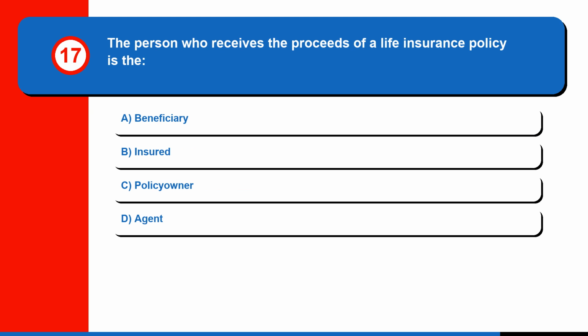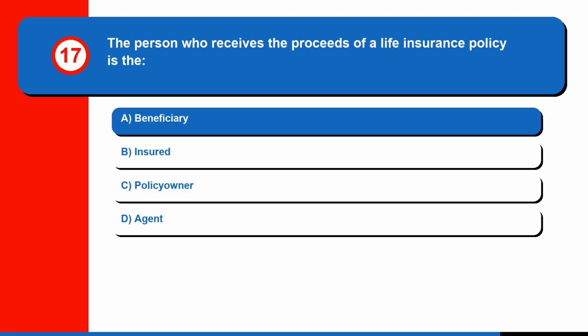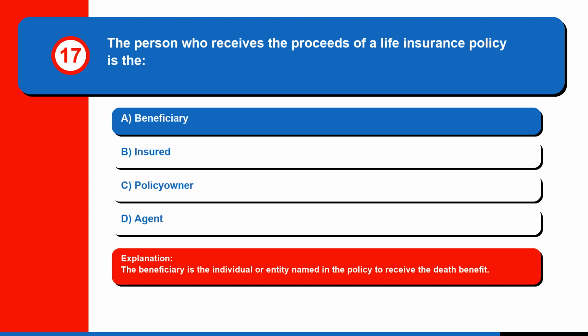Question 17. The person who receives the proceeds of a life insurance policy is the A. Beneficiary, B. Insured, C. Policy owner, or D. Agent. The correct answer is A. Beneficiary. The beneficiary is the individual or entity named in the policy to receive the death benefit.